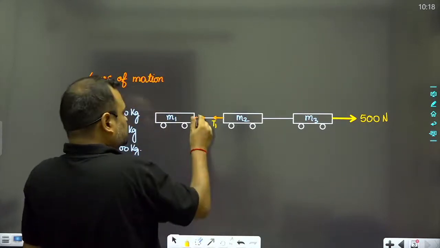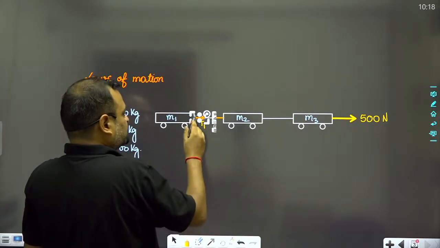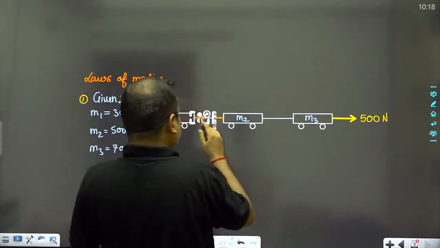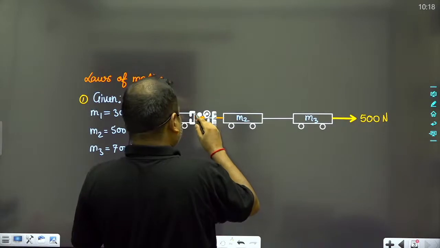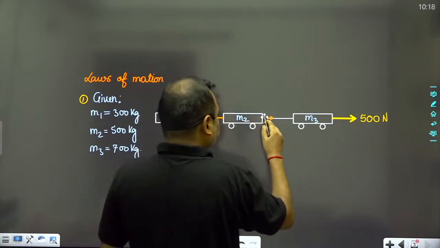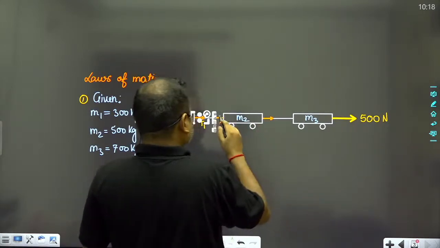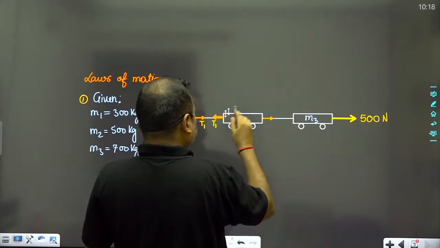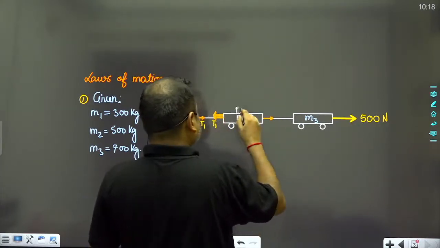So this tension is T1, and now suppose that this tension is T2.